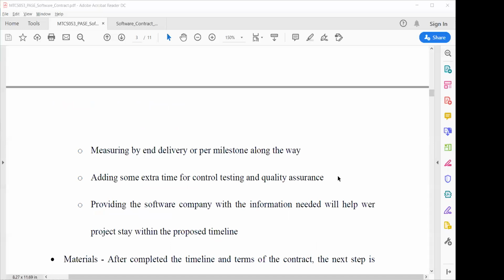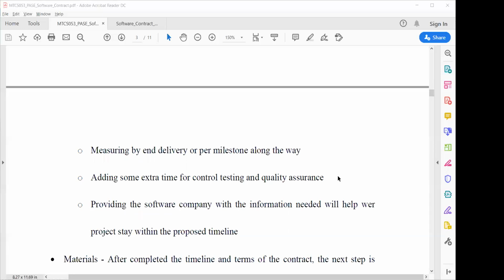When you are mentioning in the contract what the end delivery product and the milestones are, suppose within the development of the software, what are your achievements, what will you provide in 3 months, what will you provide after 6 months, or what you will provide after the software delivery. Sometimes, when you are developing software for larger enterprises, it's not possible to provide the complete modules to the company.